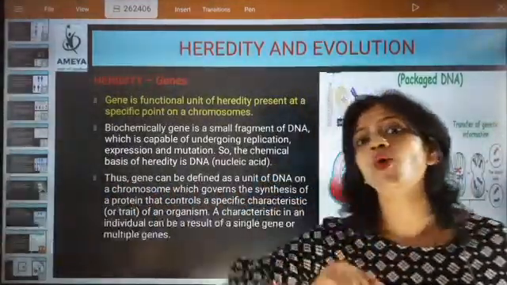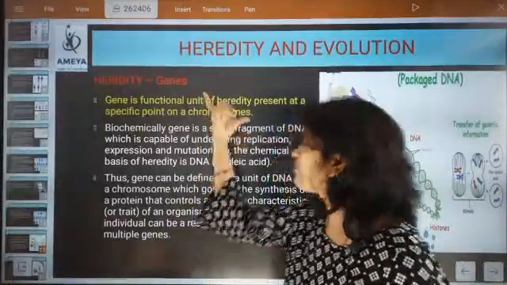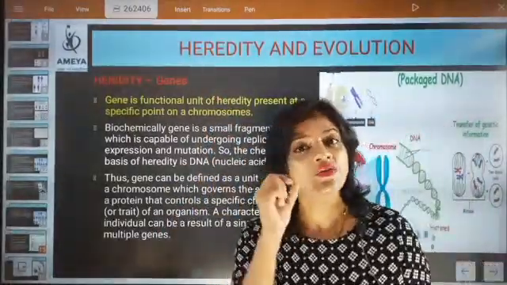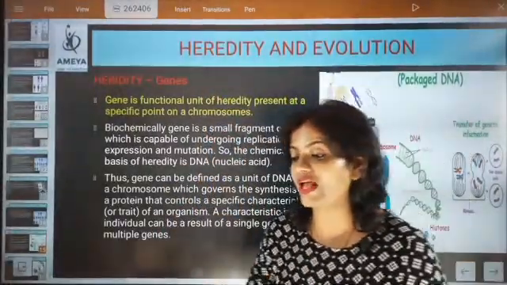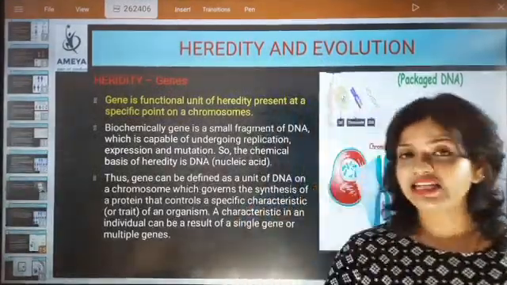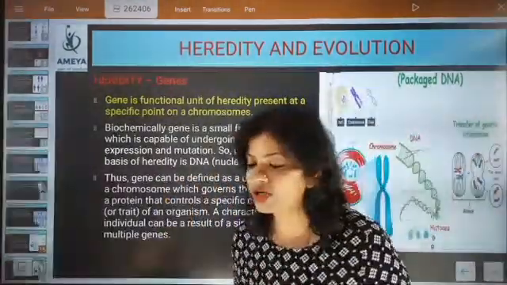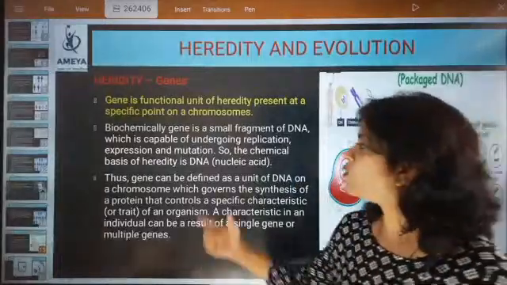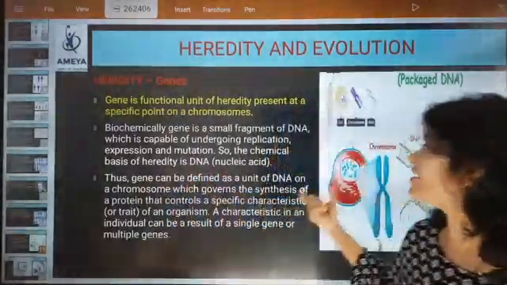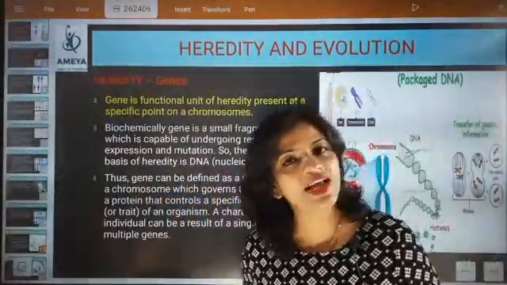So point to point, in the examination I have compiled everything in one point, you have to write point wise. So when I talk about gene in an examination, I want you to write point wise. So what is gene? Gene can be defined as unit of DNA. That is what I said.